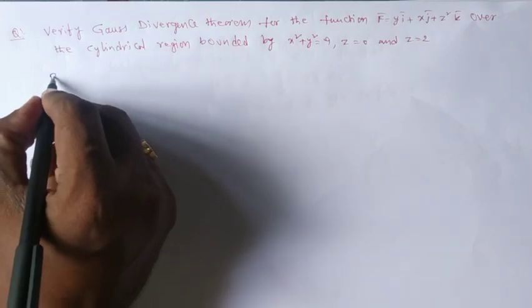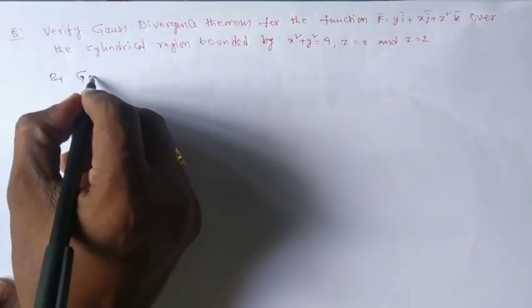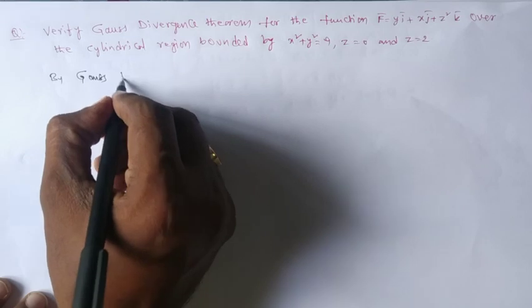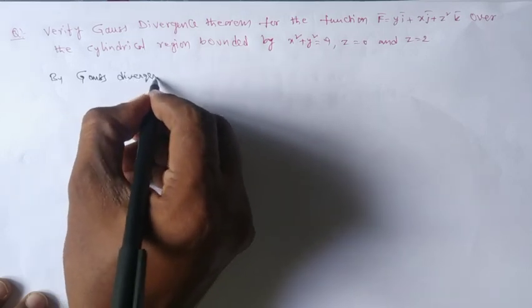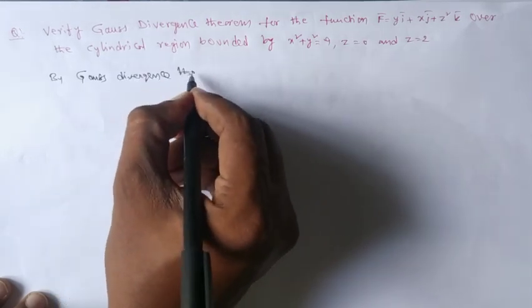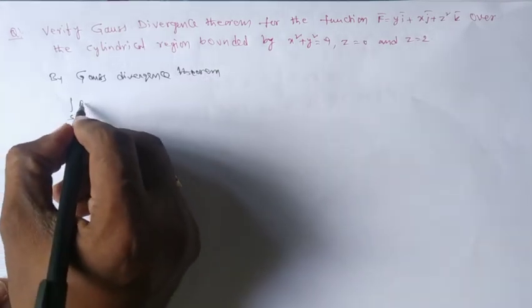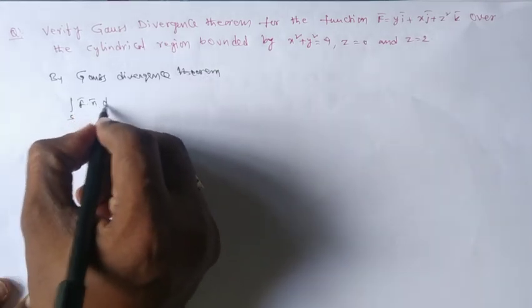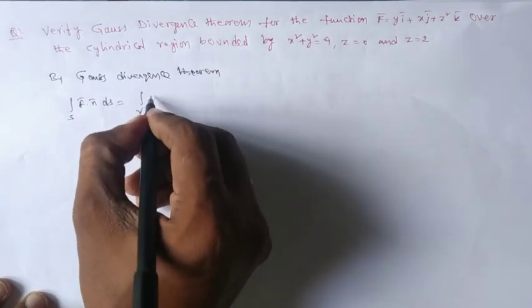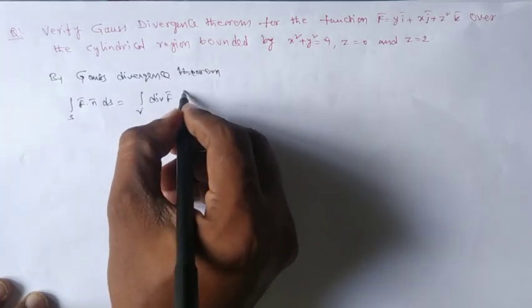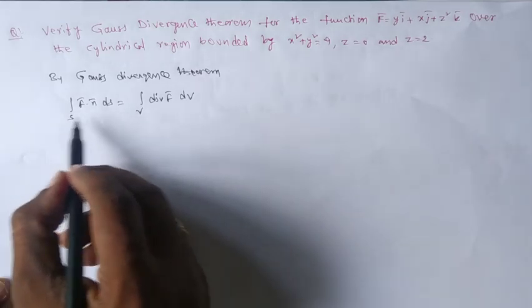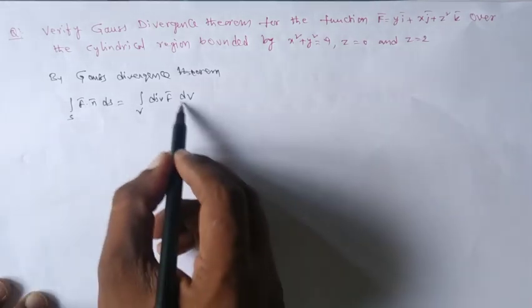By Gauss divergence theorem, integral over S f bar dot n bar ds equals integral over V div f bar dv. That means we need to verify this equation.